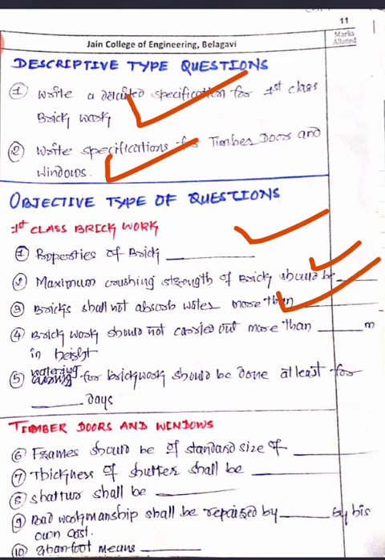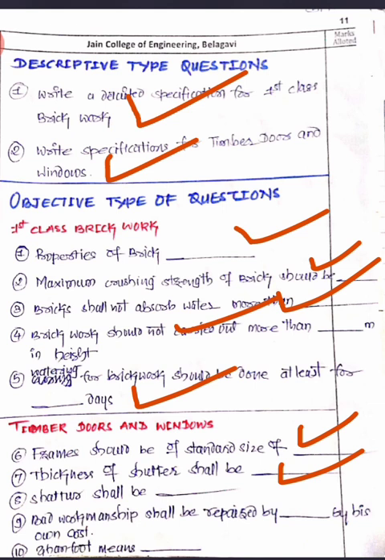Brickwork shall not be carried out more than 1 meter height in a day. Watering for brickwork should be done for at least 15 days, as mentioned. And for the timber framework, the frame should be of standard size, 100 mm into 80 mm. Then the thickness of the shutter is 40 mm.